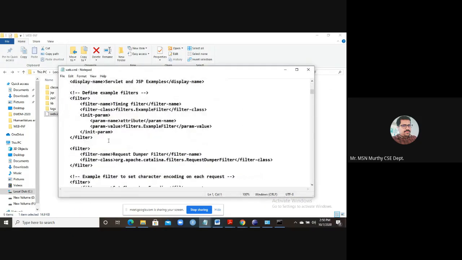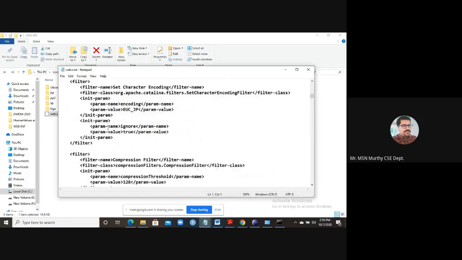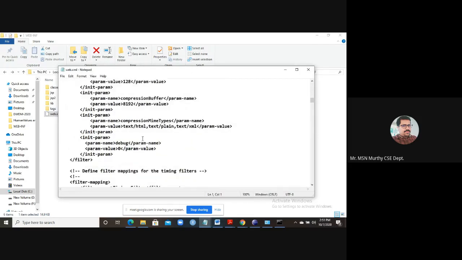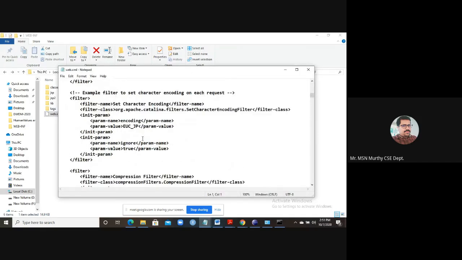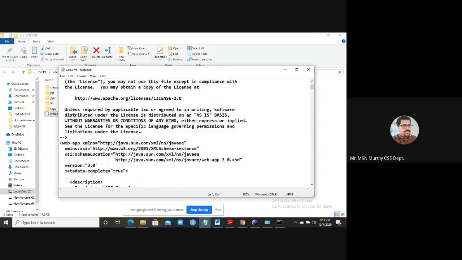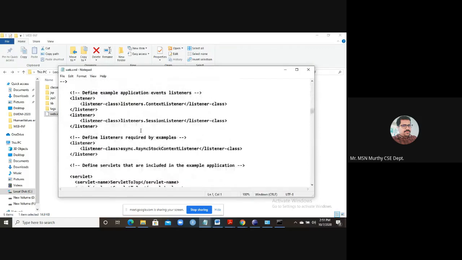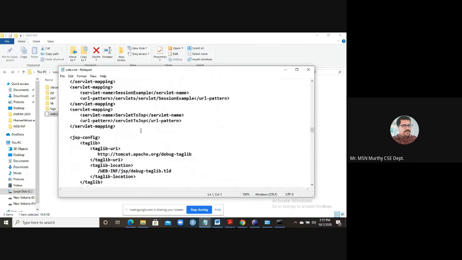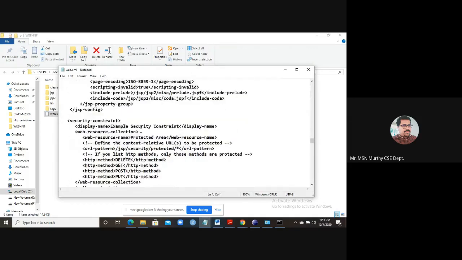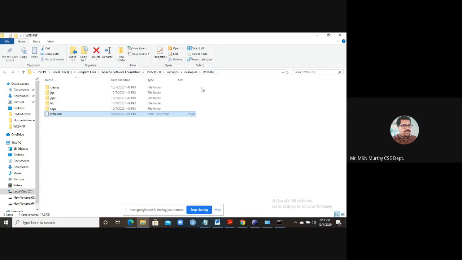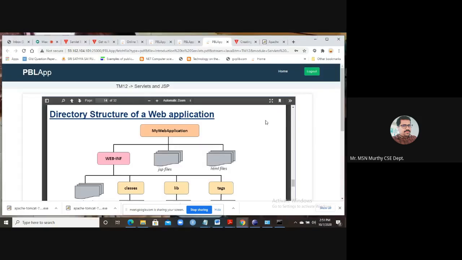The entire description is available in the form of tags: init parameters, context parameters, the description, servlet name, servlet class, servlet mapping, other details, the tag list, including the JSP information. Everything is available in this web.xml. Web.xml serves as a database for your servlet.